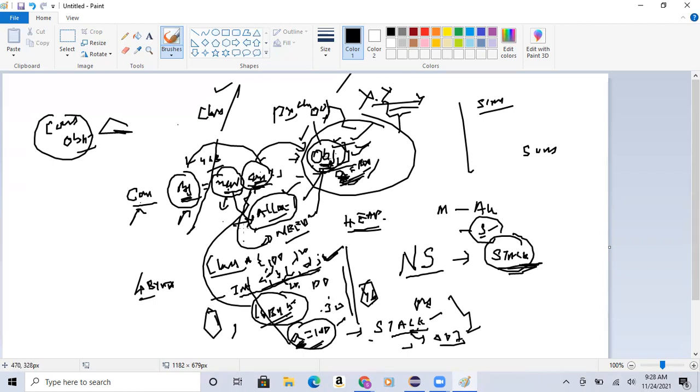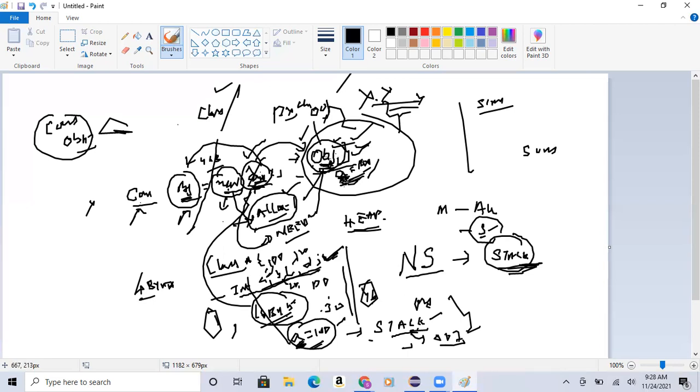At the same time, when we create an object, the constructor is mandatory. If you don't have a constructor, you can't create an object at all. A constructor is like a heart. Without a heart, people can't stay alive. In the same way, without a constructor, you can't create an object. That's it.